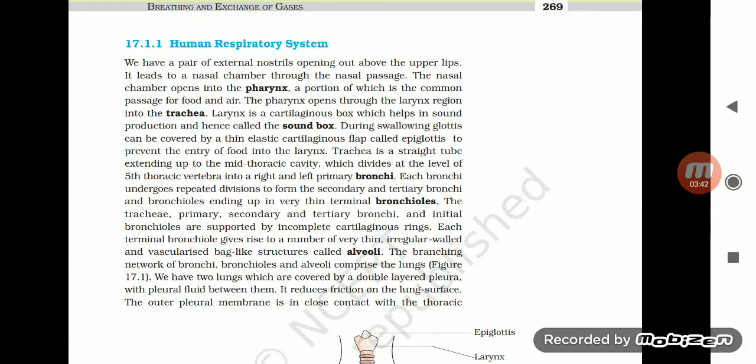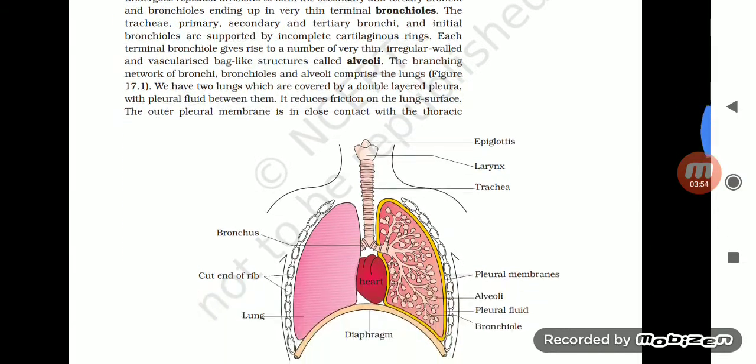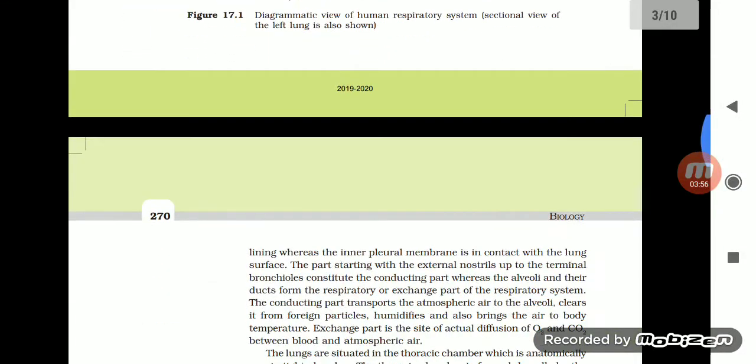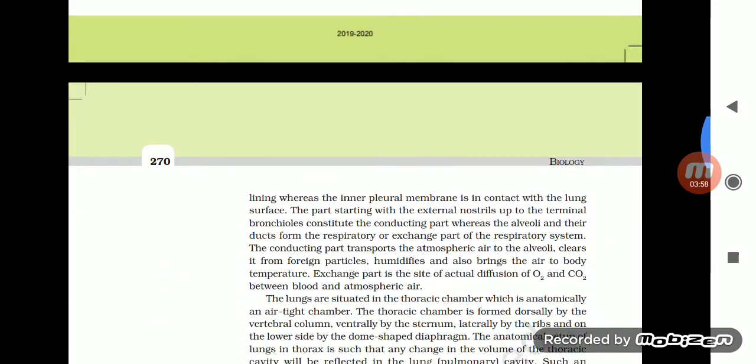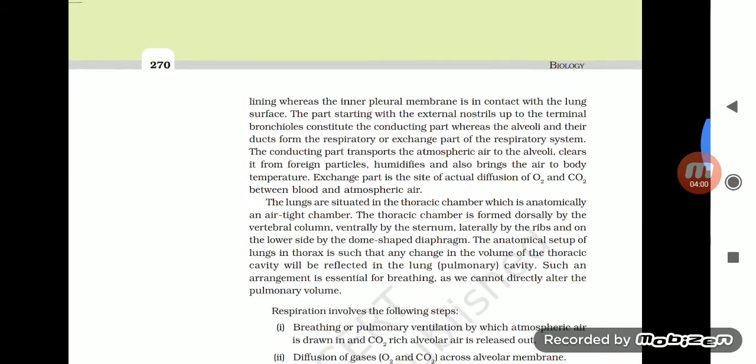Figure 17.1. We have two lungs which are covered by a double-layered pleura with pleural fluid between them. It reduces the friction on the lung surface. The outer pleural membrane is in close contact with the thoracic lining, whereas the inner pleural membrane is in contact with the lung surface.